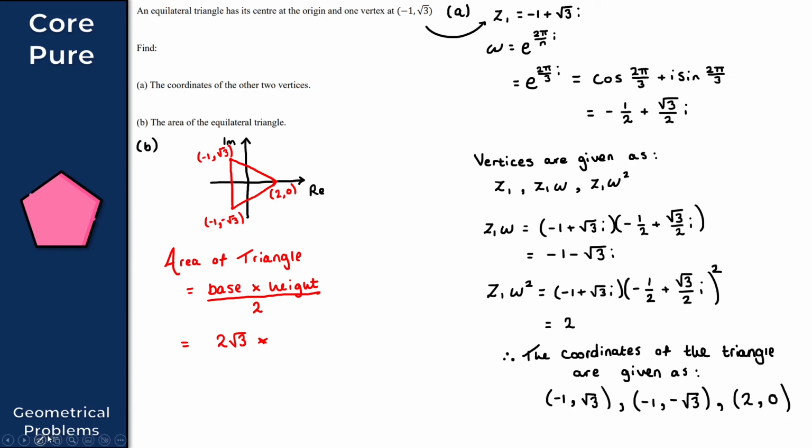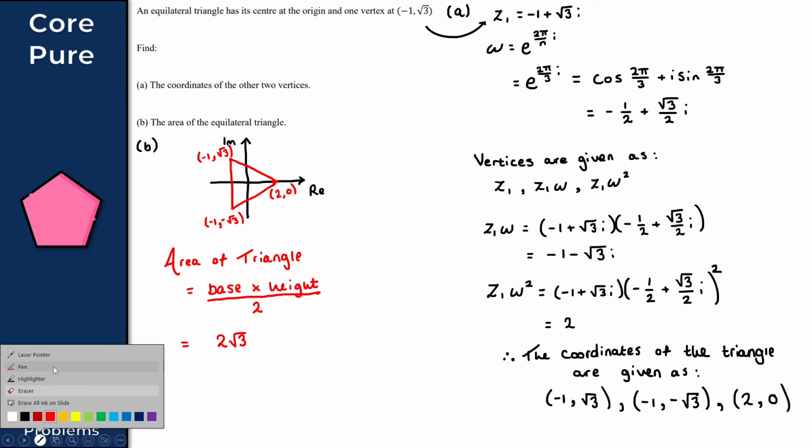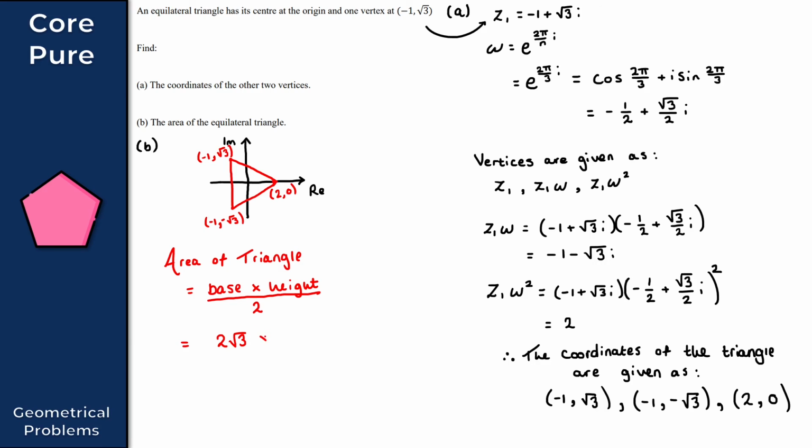Let me just redo that multiplication sign. It's pretty shocking. So we'll try again. So 2 root 3 times by 3. That looks better. And this is all over 2. And if we just simplify this here then, 2 root 3 times by 3, that gives us 6 root 3. We obtain 6 root 3 over 2. And if we simplify this here then, we get 3 root 3.